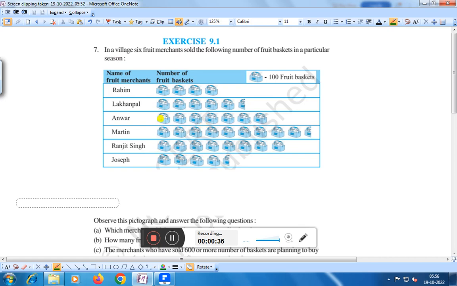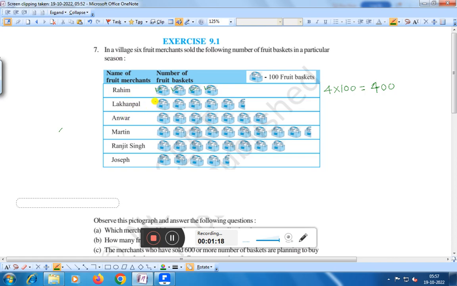Here you see this one. Rahim has the following number of fruit baskets. Let us count: 1, 2, 3 and 4. One picture represents 100 fruit baskets. Therefore 4 into 100 is equal to 400 fruit baskets. This is for Rahim.